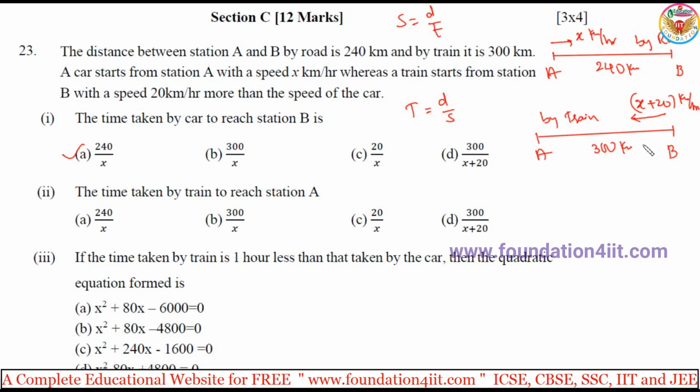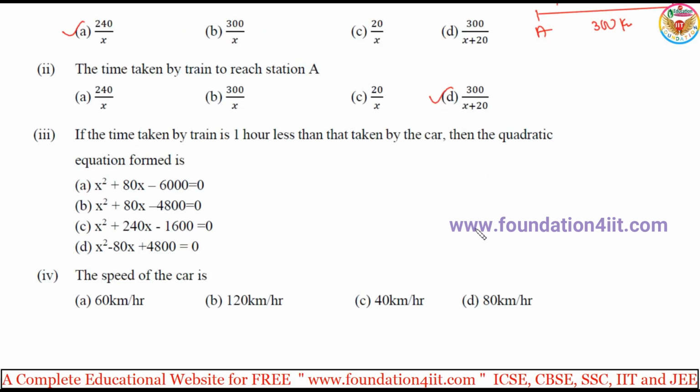Okay, so here also distance is 300, speed is x plus 20. Same time only asked: time taken by the train to reach station A. Distance by speed. Distance is 300, so 300 by x plus 20. So option D. Time taken by the car is 240 by x and time taken by the train is 300 by x plus 20.